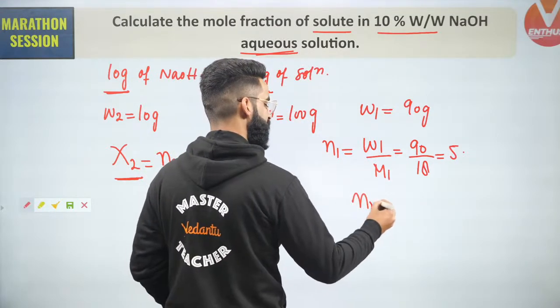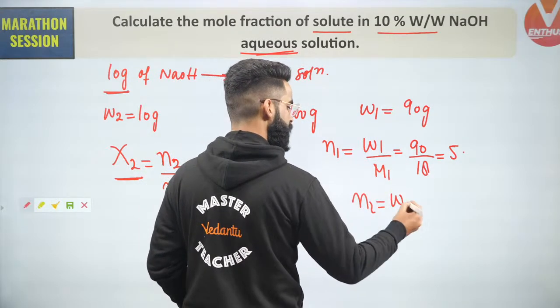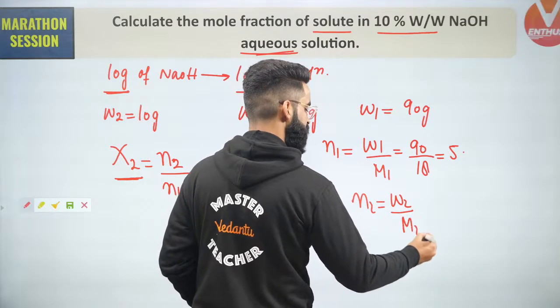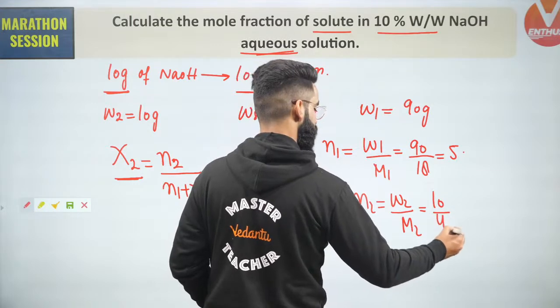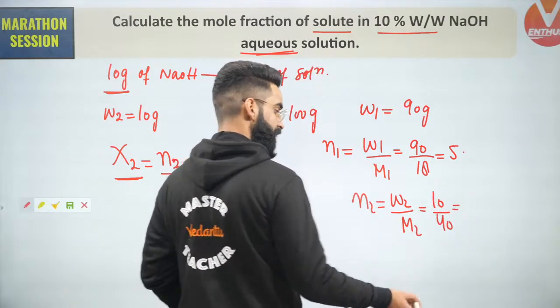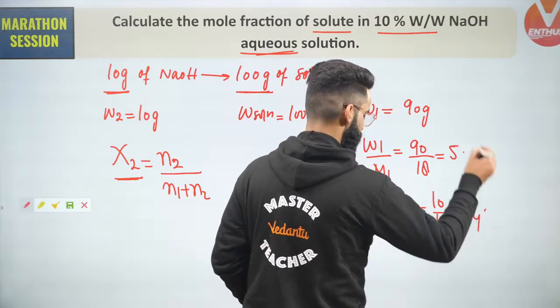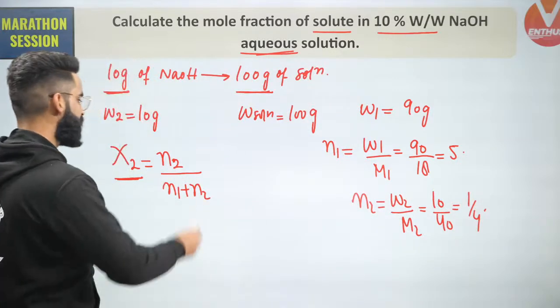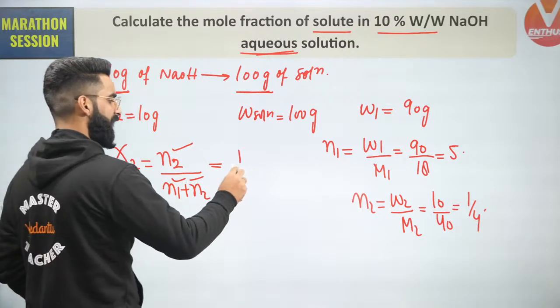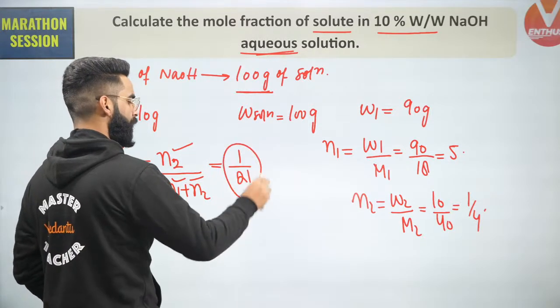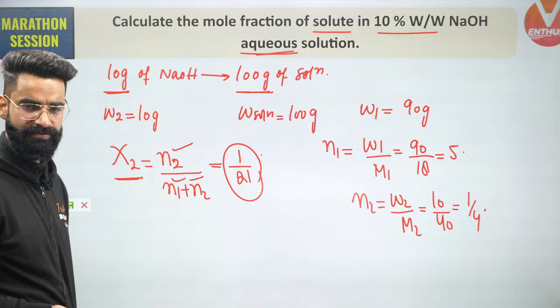Similarly, can I get the value of N2? Number of moles of solute is going to be mass of solute divided by molar mass of solute. Mass of solute we got as 10, divided by molar mass of NaOH, which you all must be knowing is 40. So N2 value we got. So I got the value of N1 and N2. I'll put all these values in this equation and I'll get the answer as 1 by 21. 1 by 21 is going to be the mole fraction of solute right here.